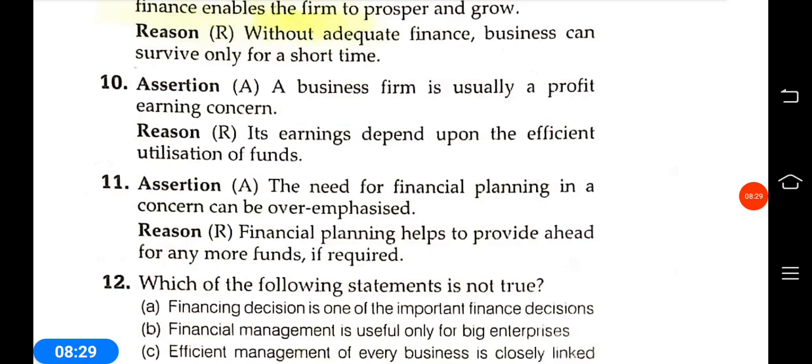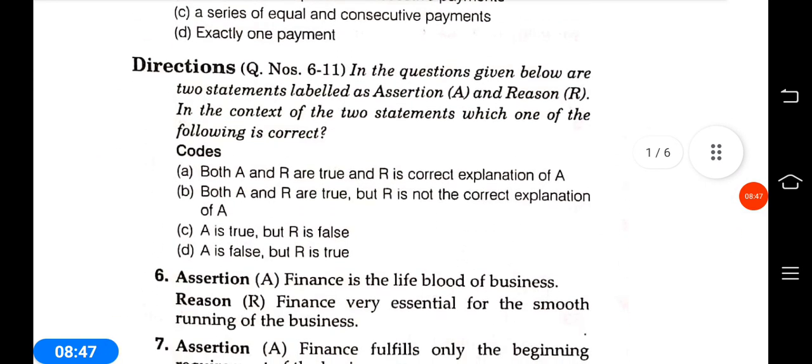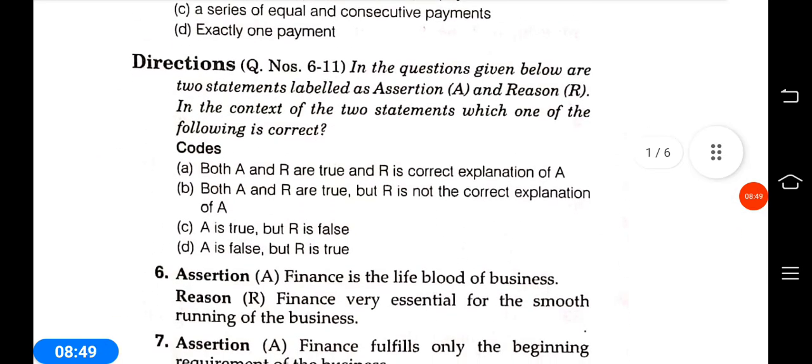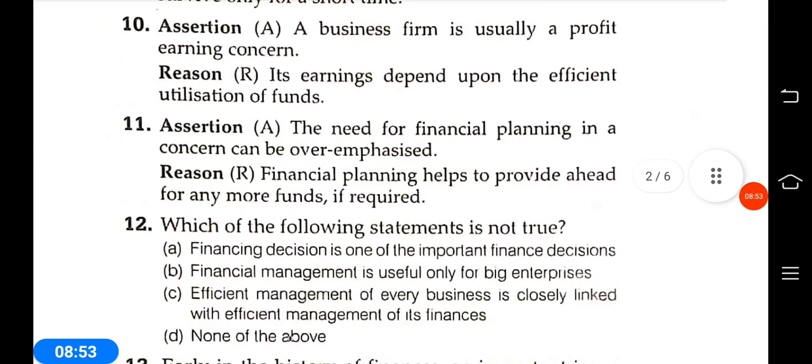The reason is correct, but the assertion is wrong. Financial planning helps to provide ahead for any more funds required. Answer is D. A is false, R is true. Okay, then 11 number is complete.